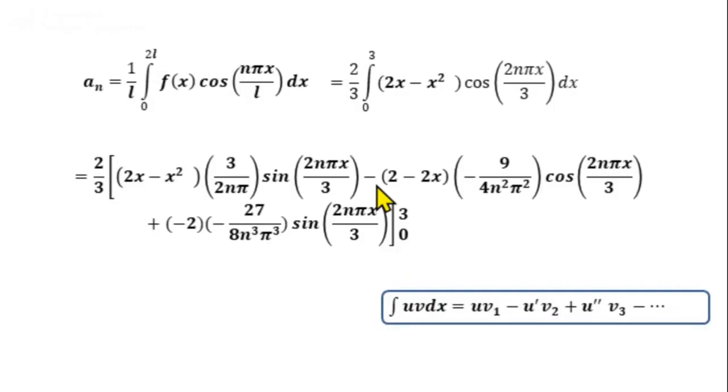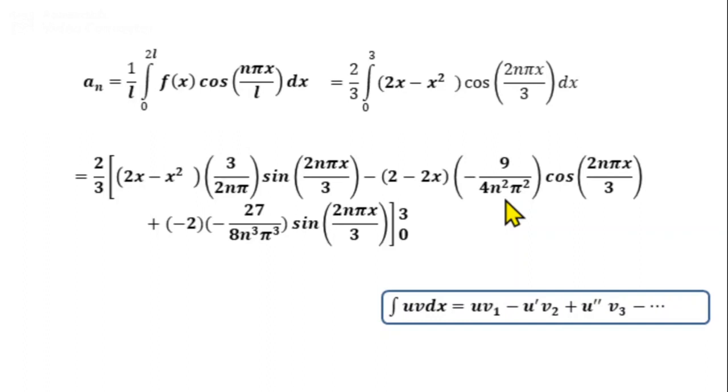Its integral is 3 by 2 n pi into minus cos 2 n pi x by 3 divided by 2 n pi by 3, or we can write minus 9 by 4 n square pi square cos 2 n pi x by 3. Next, plus u double dash v3. U double dash is derivative of 2 minus 2x, that is 0 minus 2, minus 2. So we have v3, integral of v2, minus 27 by 8 n cube pi cube sin 2 n pi x by 3. So we stop here, we apply the limits x from 0 to 3.